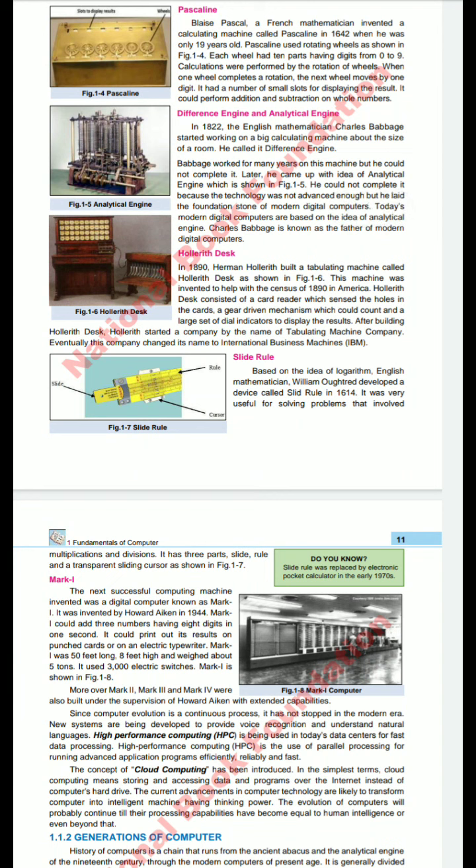After building the Hollerith desk, Hollerith started a company by the name of Tabulating Machine Company. Eventually, this company changed its name to International Business Machines (IBM). This is a modern IBM. Next is